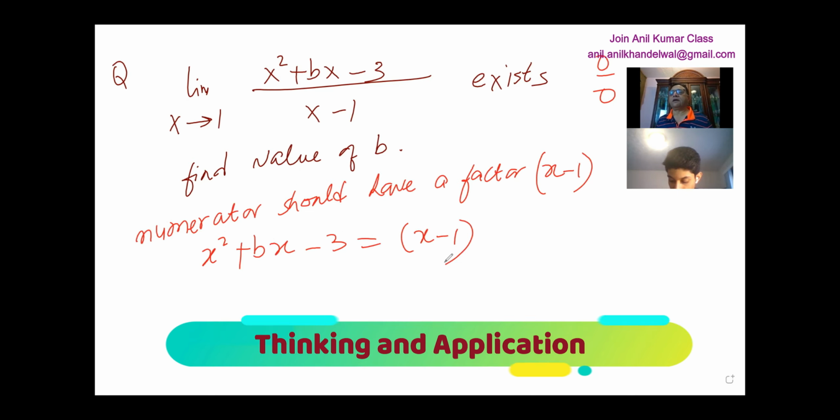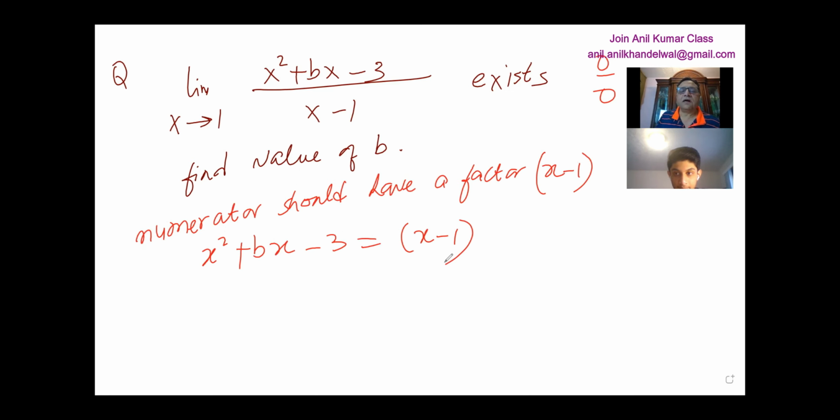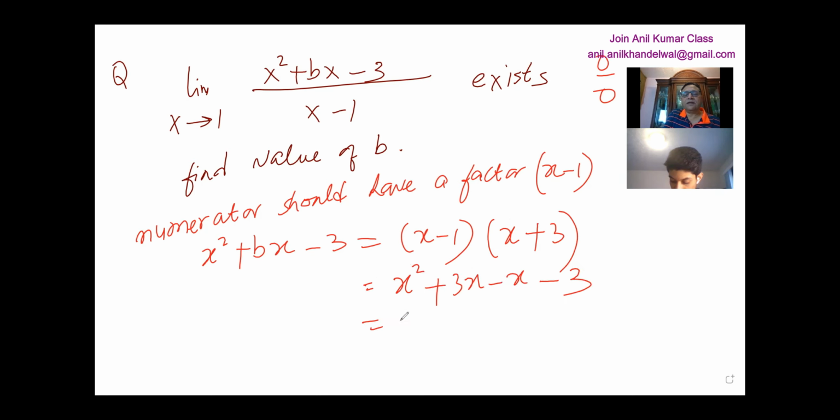So you need to get 3, right? Minus 1 is one of the factors, only if you are doing 3 times minus 1, right? Yes. The other factor is x plus 3. You can expand this and compare to find the value of b. So x squared plus 3x minus x minus 3 gives you x squared plus 2x minus 3, and that gives you the value of b, because this is plus 2.